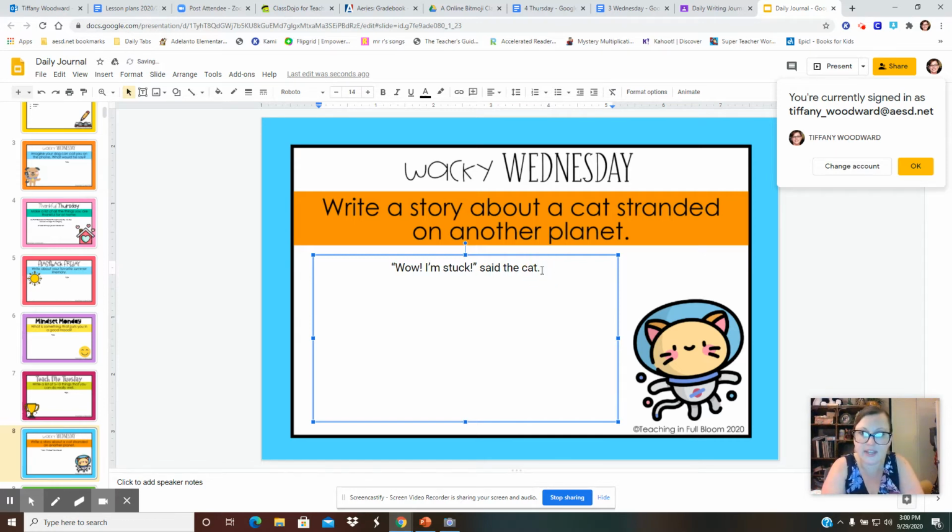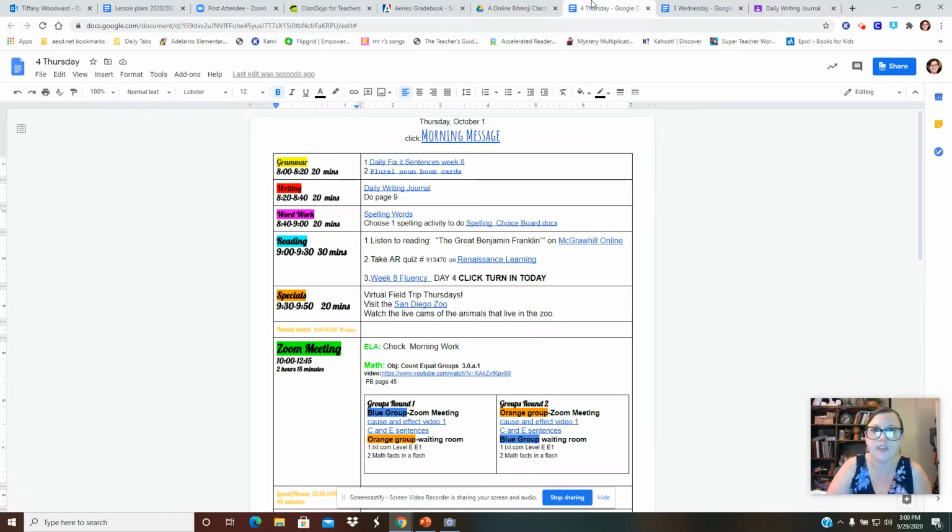"Well, I'm stuck," said the cat. "It was a cold night on Mars. He had to find a way back home." And keep typing until it's full. And then we'll share during class your stories.